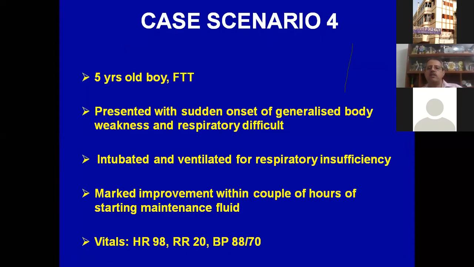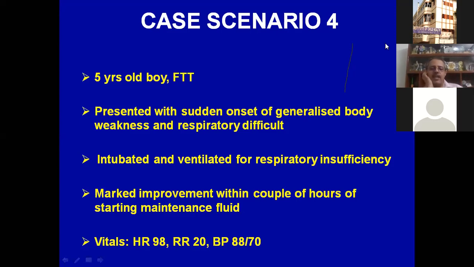Moving on to our fourth case, a 5-year-old boy, failure to thrive, presented with a sudden onset of generalized body swelling, weakness and respiratory difficulty, intubated and ventilated. But what was remarkable was that things improved very soon.